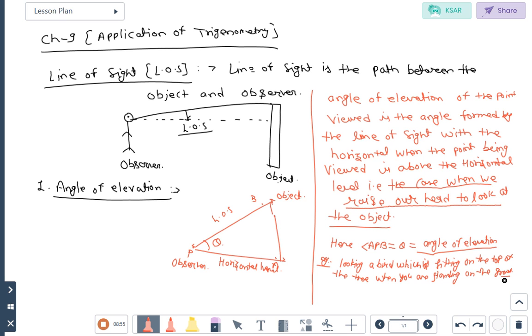In that case, is the angle of elevation forming or not? So understand student, what is the basic concept? Yes? Yes, sir. What is the basic concept of angle of elevation? Now note down.